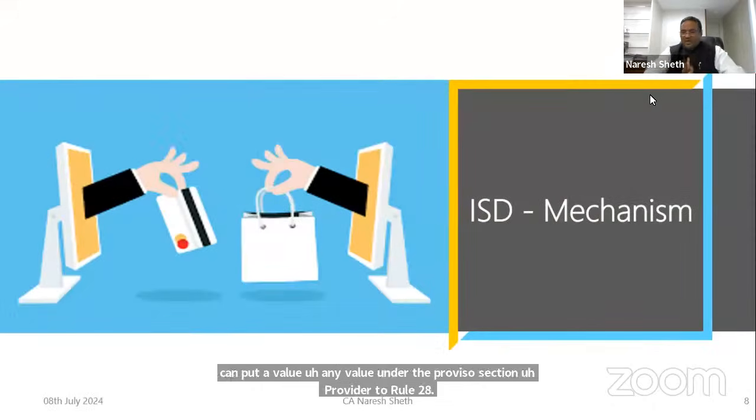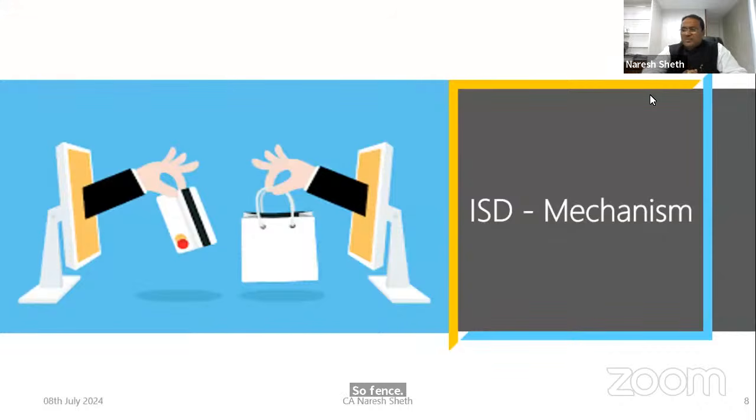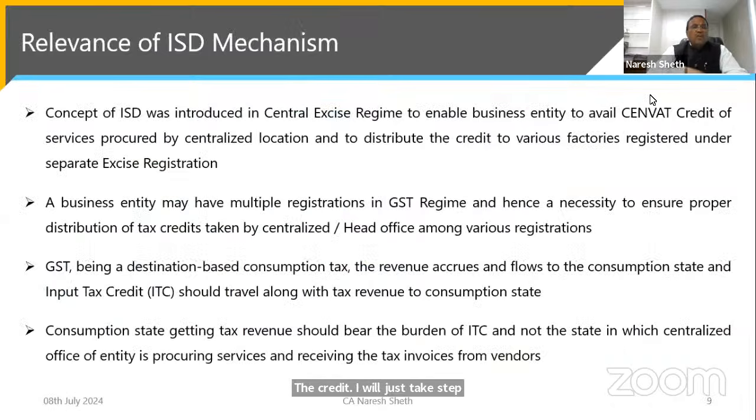So friends, that was cross charge. Now I am coming to the ISD mechanism, the most cumbersome exercise, how to distribute the credit. I will take it step by step. Number one, let's first understand the relevance of the ISD mechanism.